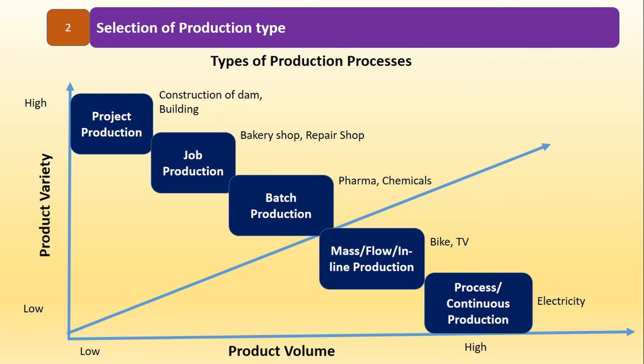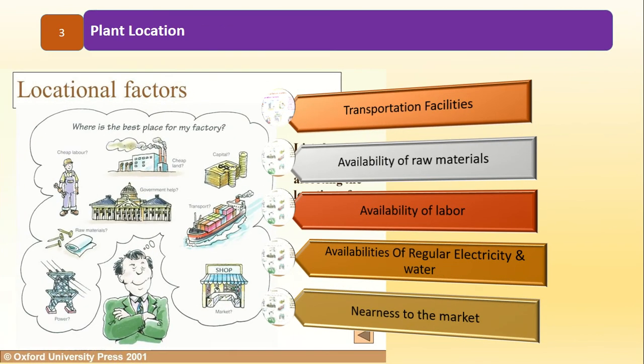Location. Next scope area is plant location. Production management plays a very important role in selecting the right location, meaning the location that should be favorable for the execution or completion of all the activities belonging to production.